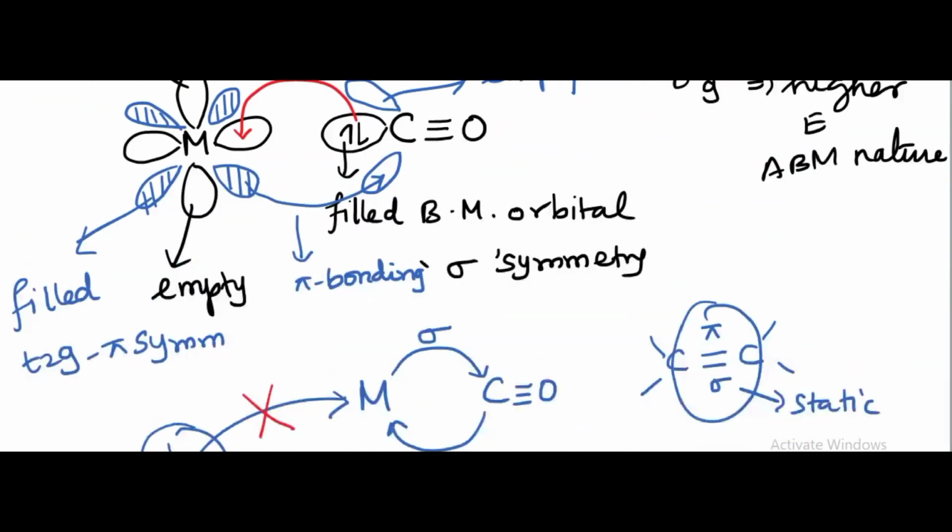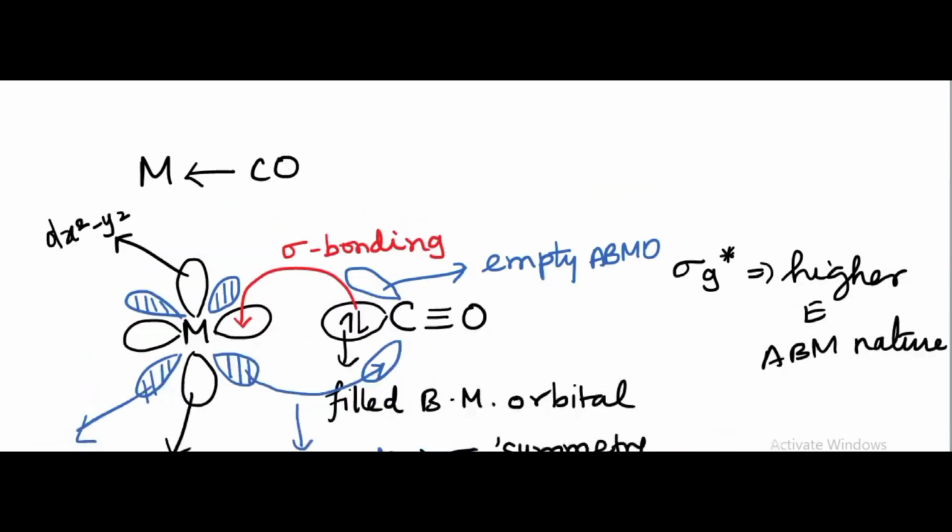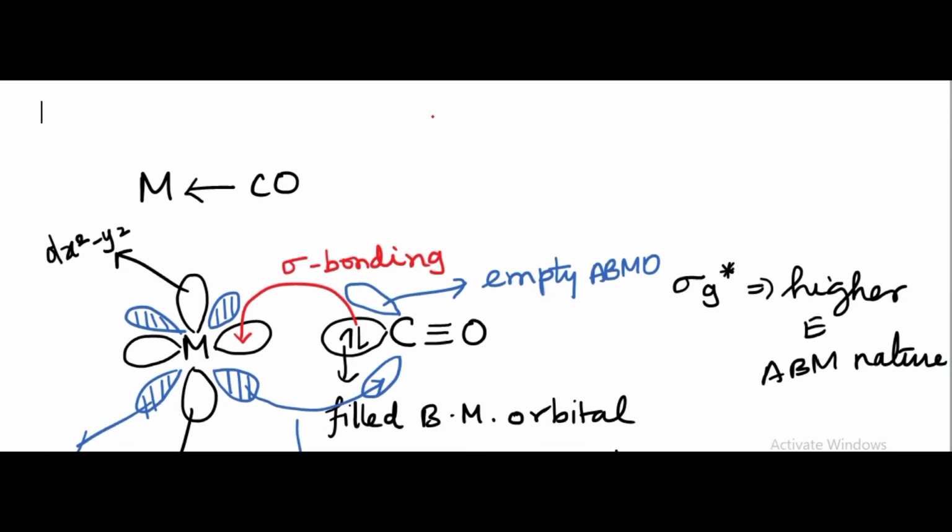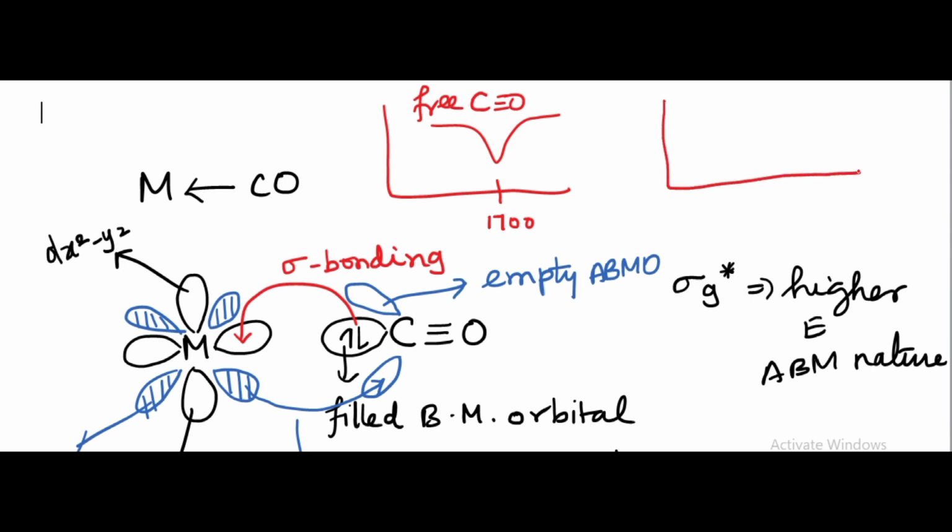Let me tell you in a simple way. In the IR spectrum, suppose you get 1700 for free carbonyl stretching frequency. But suppose this carbonyl carbon is making a bond with the metal.